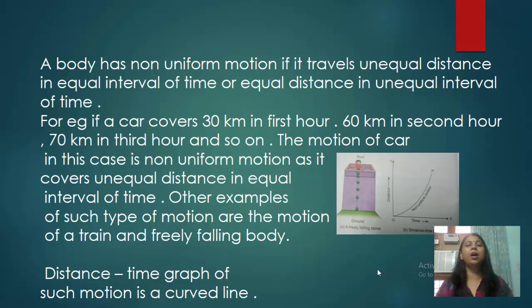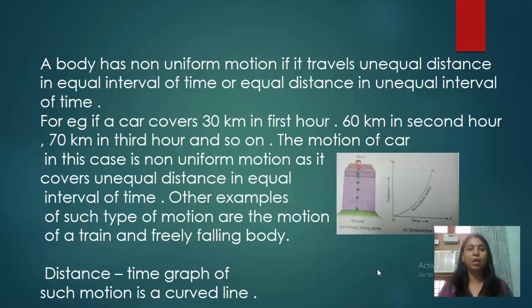For example, if a car covers 30 km in the first hour, 60 km in the second hour, 70 km in the third hour, and so on, the motion of the car in this case is non-uniform motion, as the time intervals are equal, 1 hour, but the distance traveled is 30 km, 60 km and 70 km respectively. So it covers unequal distance in equal intervals of time.